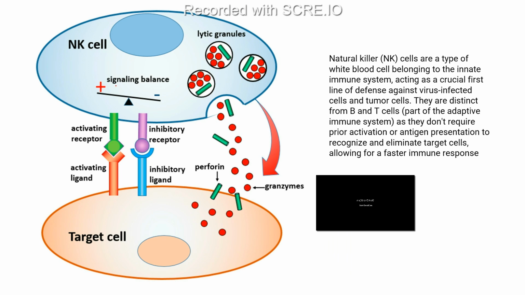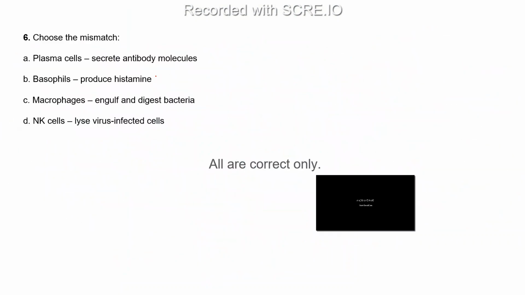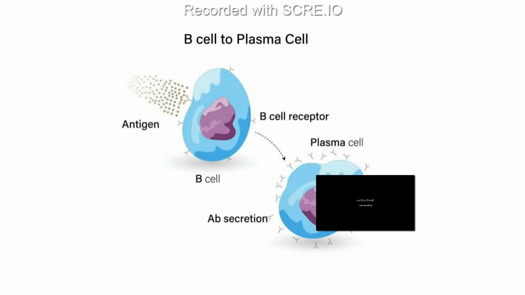The last is natural killer cells, and in the option it's mentioned that natural killer cells lyse virus infected cells. So this is a very important question, and this question also comes in all the entrance exams, because these NK cells, natural killer cells, are very specialized cells which normally act during the viral entry.